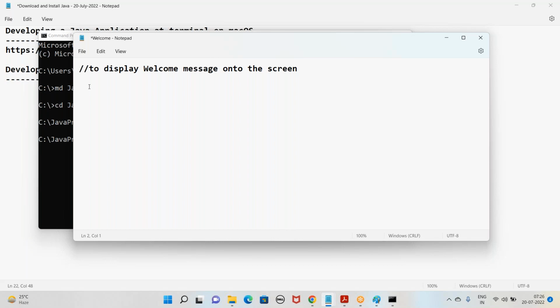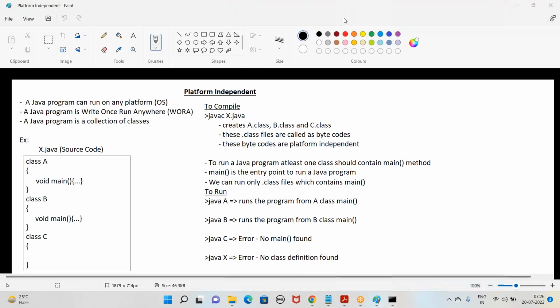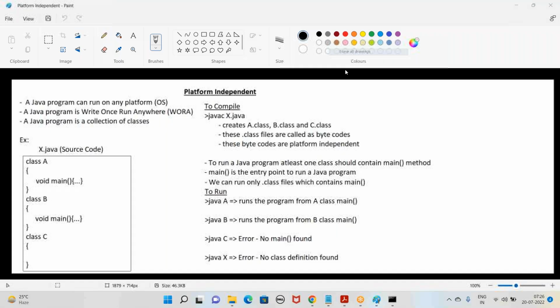What makes a Java program? A Java program is a collection of classes and objects. Right? So whenever you want to create a Java program, we have to create a class.